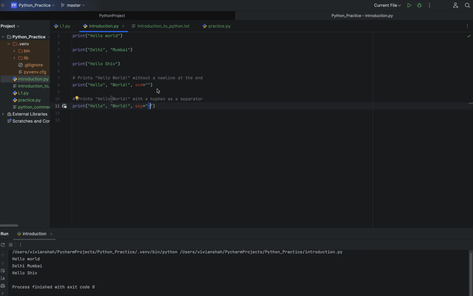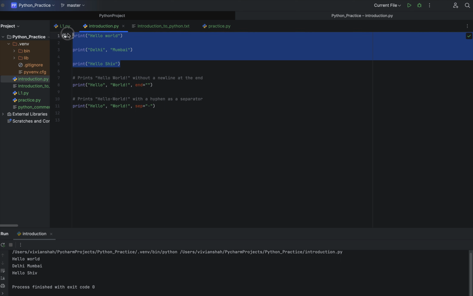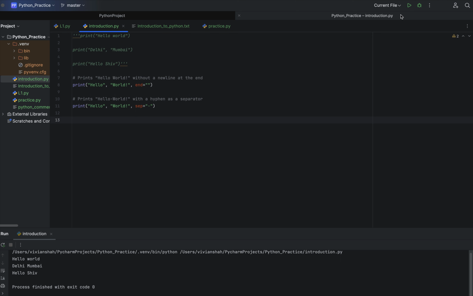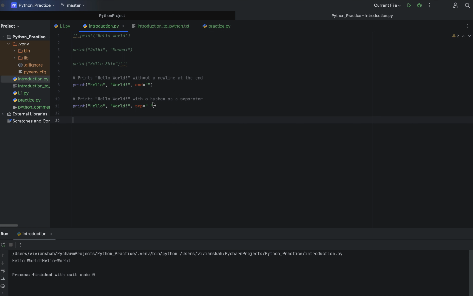Now let me comment the above code. Okay, now let me print this. So here you can see end means the end argument. What does it do? It does not complete the new line. Without ending that line, it will append the next text onto that line only. So this is the function of end here.